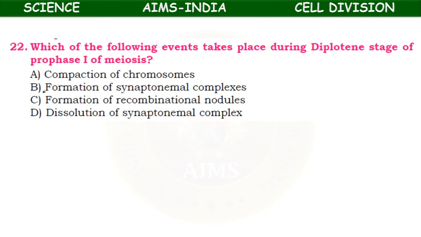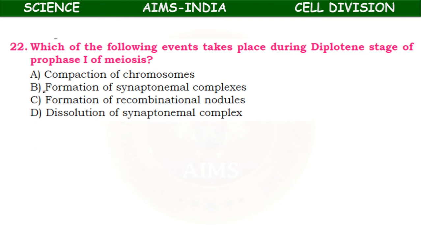Next, which of the following events takes place during the diplotene stage of prophase 1? Let us recall what happens. Spiralization occurs.